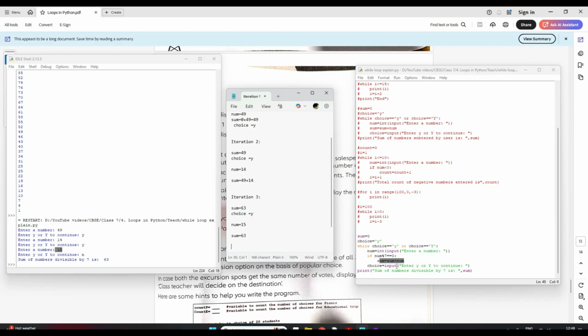So now it is again asking me for the choice. I entered n, which means this condition does not satisfy. It will come out of this entire while loop and it will print the sum of numbers divisible by 7 is sum. Now sum was my last 63. So it printed 63.